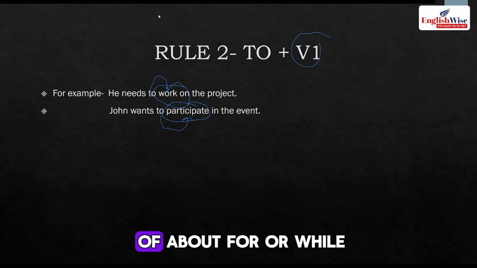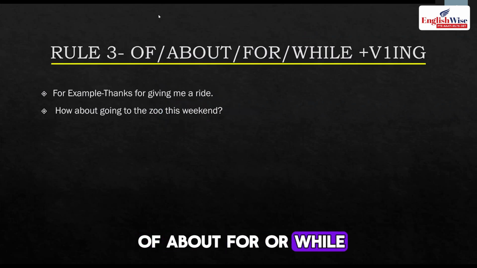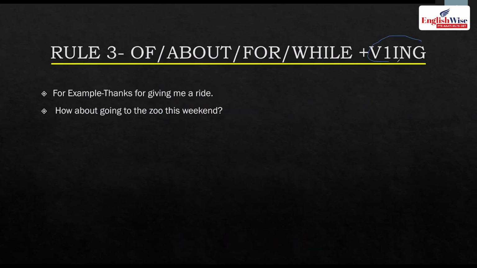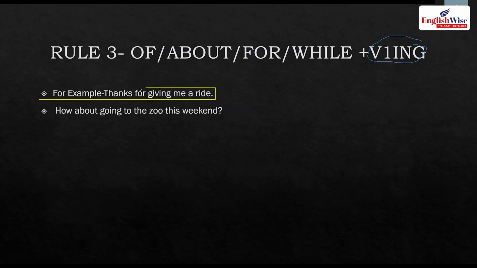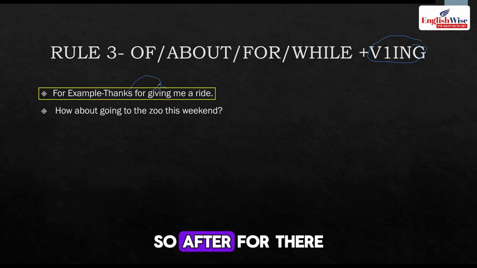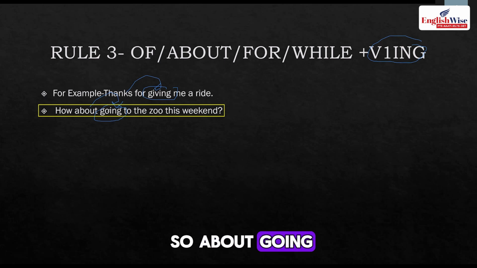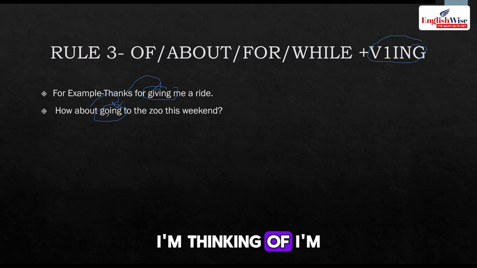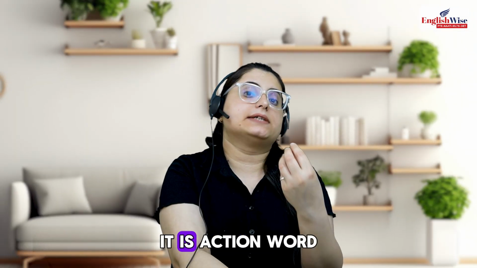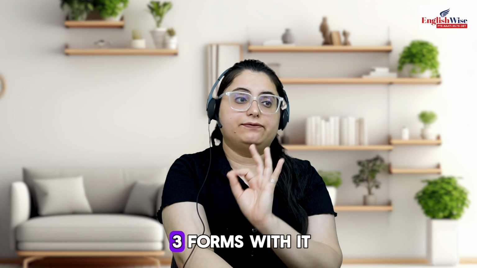Rule 3. After of, about, for or while, if there is a blank, then you have to use the verb ing form. Let's say, thanks for giving me a ride. So after for there is ing. How about going to? So about going. I'm thinking about. Look, whenever you use of, for, about, while, then just after that use the verb with ing form. And you know what a verb is? It is an action word and it has got 3 forms.